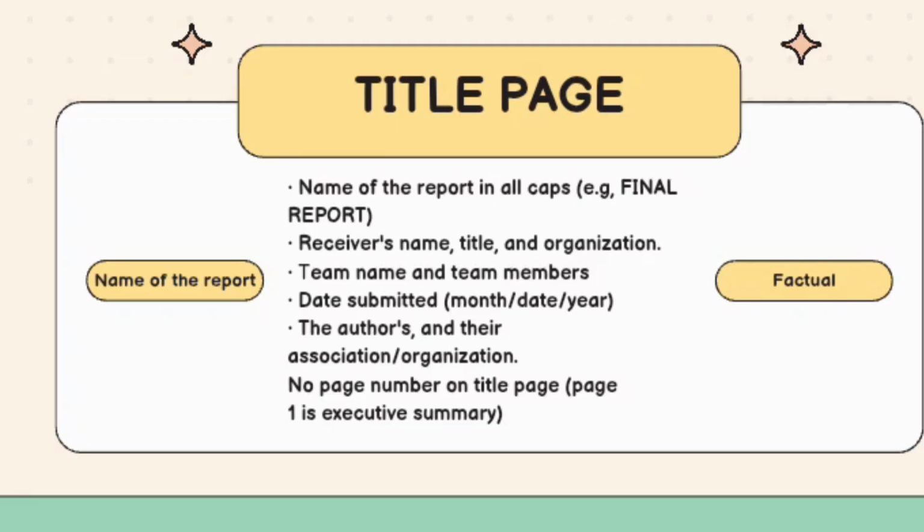So we say title page, it is the very first part of a formal report. It contains important details such as the report title, the writer's name, the receiver's name, the organization, and the date. Sometimes it also includes the team members and their roles. The title page also makes the report look professional and provides a quick overview of who wrote it and for what purpose.